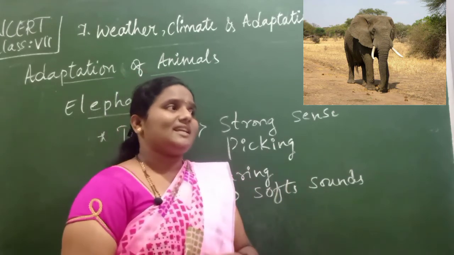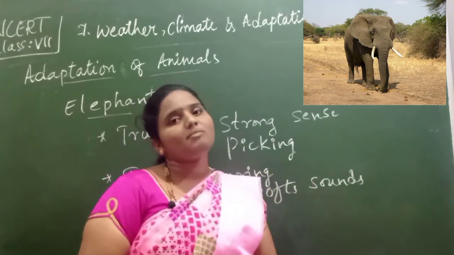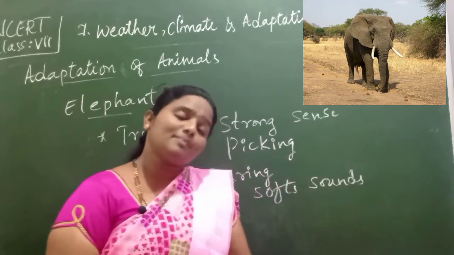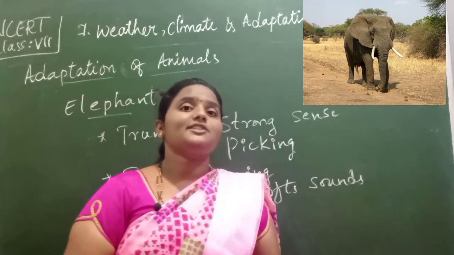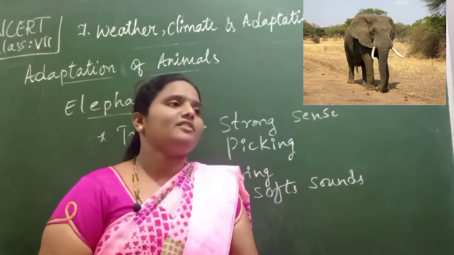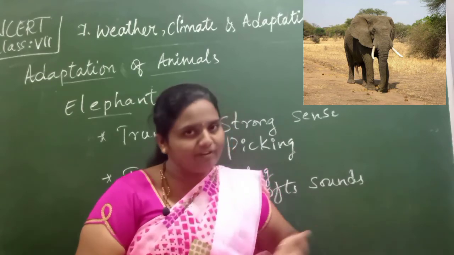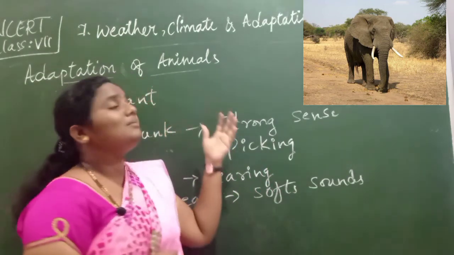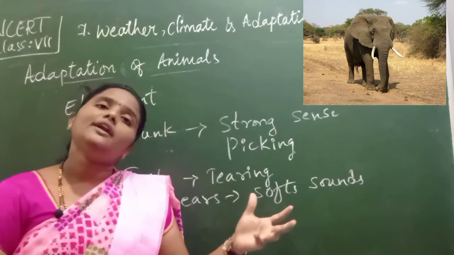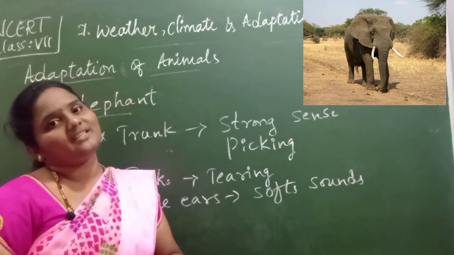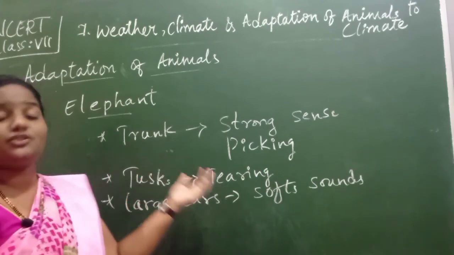So in this lesson we have discussed weather, how such information is collected and how it is preserved, we have seen. And climate, what it means, and what all the information we are receiving on newspaper, TV, magazines, how it is usually calculated, we came to know. After that, certain animals, how they have modified, means adapted their body according to the climatical conditions, we have seen. So children, read the textbook once and twice. If you have any doubts, you can ask me.